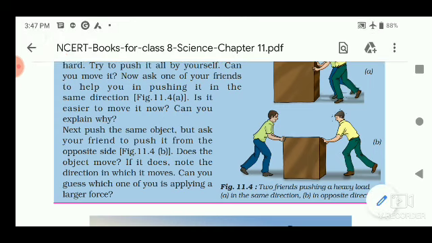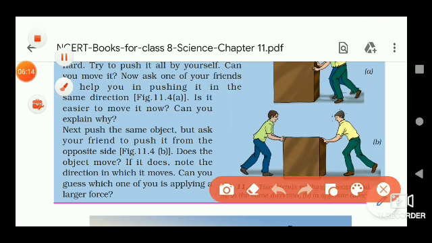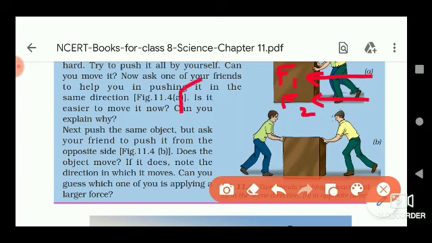So here you can see, suppose you are applying a force F1, your friend is also applying the force F2 in the same direction. So now the total of forces F1 and F2 is acting in the same direction. So now the box will easily move towards the direction in which you are applying force.